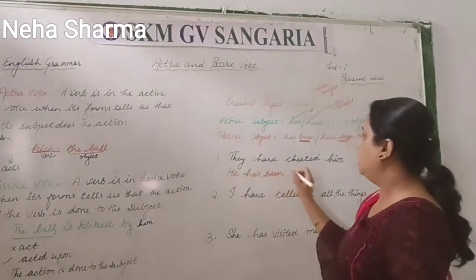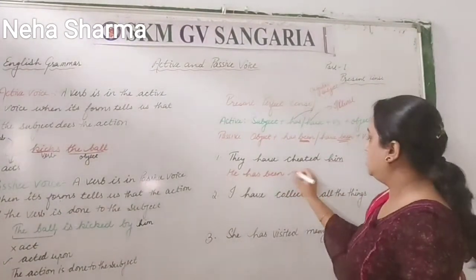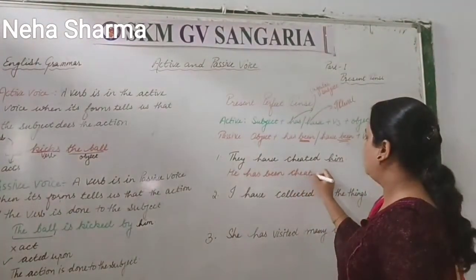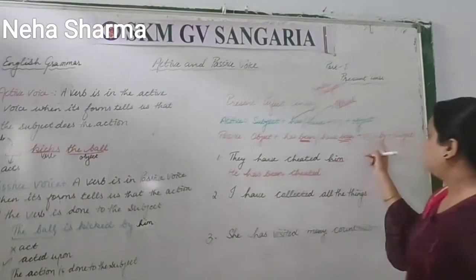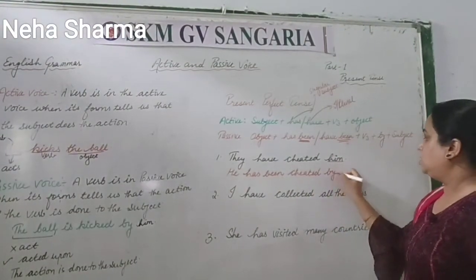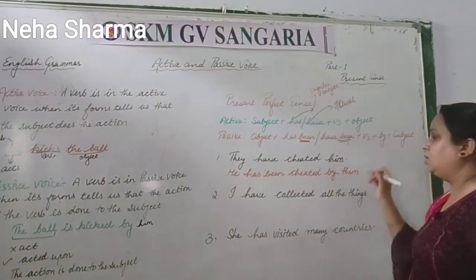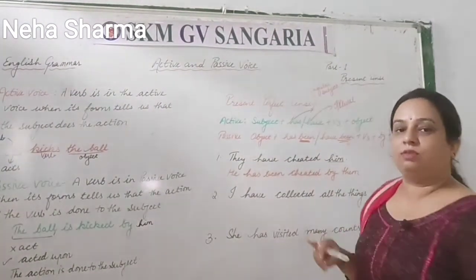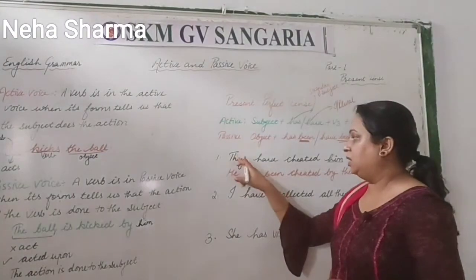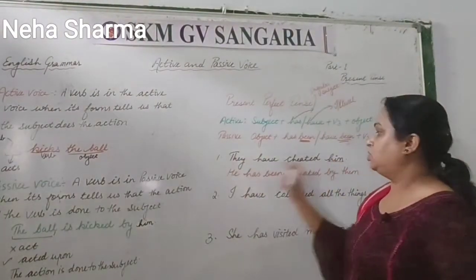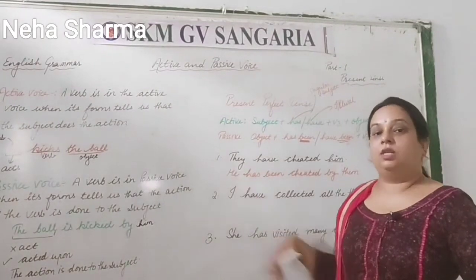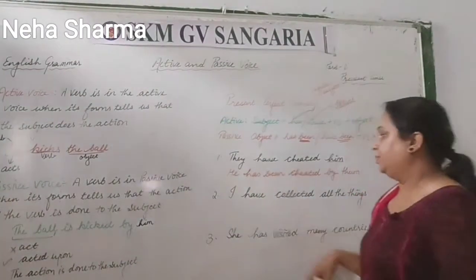He has been. Third form is cheated itself, so that is cheated. Now by they changes into them. Okay, so this table also I will give you, that what you have to change where. So they changes into them, and him changes into he, and where it is he, that changes into him.